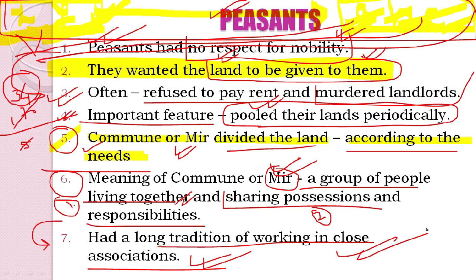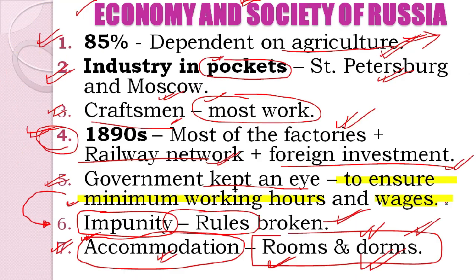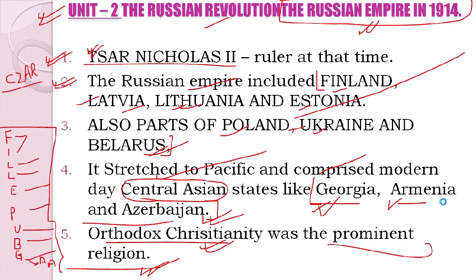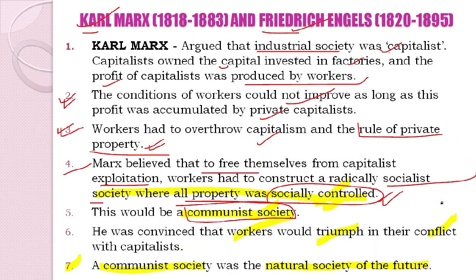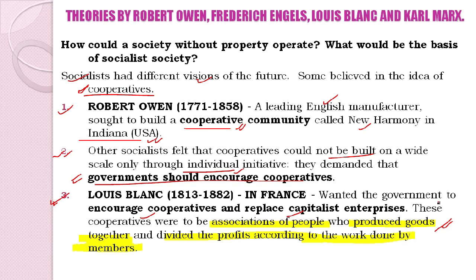So what do we actually learn today, students? We have learned that socialism was gradually making its place in the society of Europe, and a lot of theories were put forward by different socialists like Robert Owen, Frederick Engels, Louis Blanc, Karl Marx, etc. A few of them spoke about cooperatives.